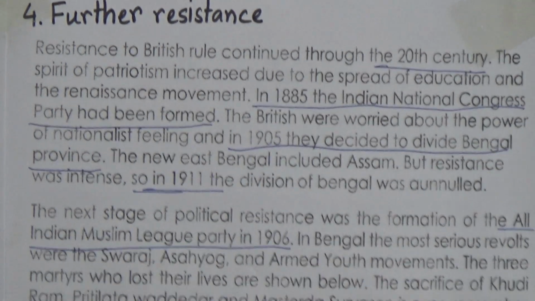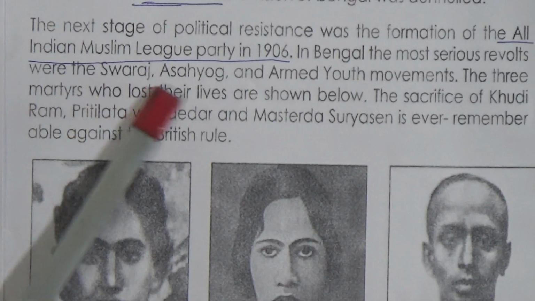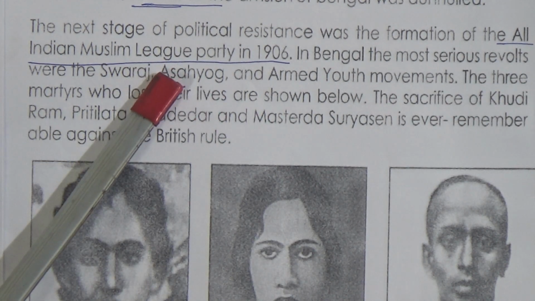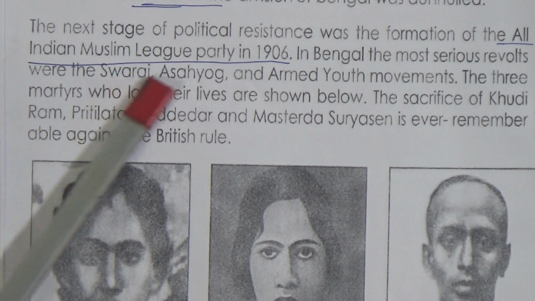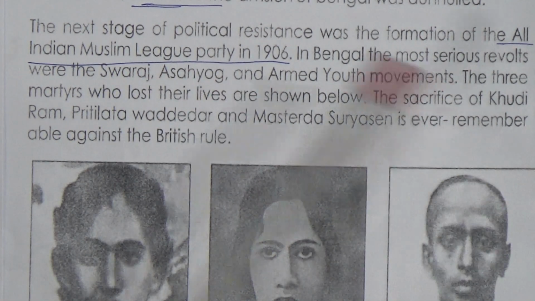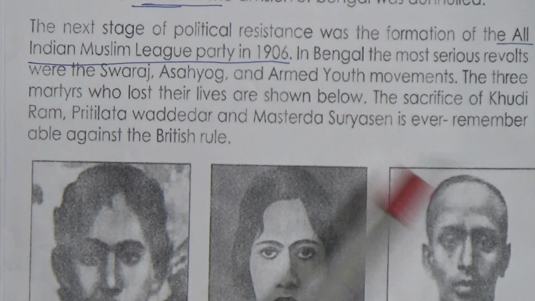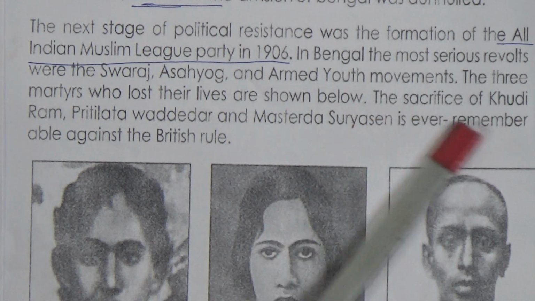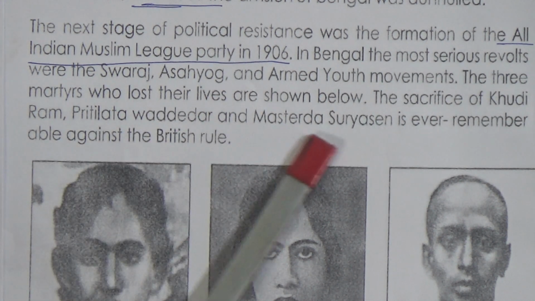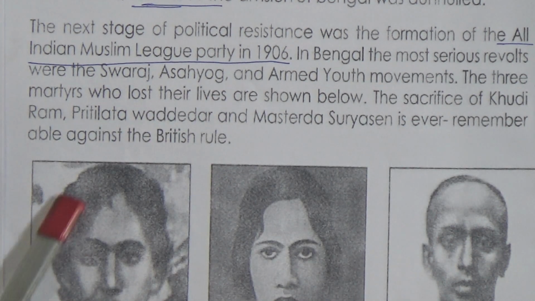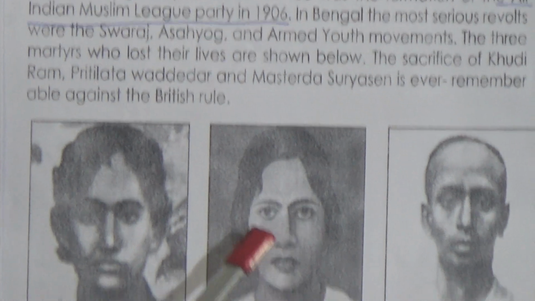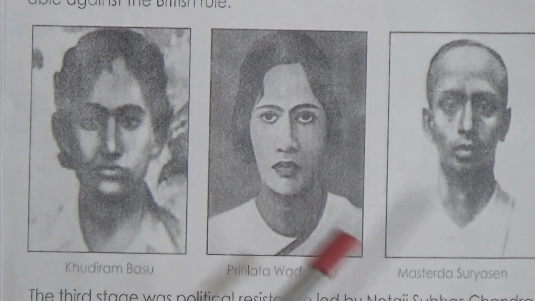And in Bengal the most serious revolts were the Swaraj, Swadeshi and Armed Youth movements. So these are the mentionable movements against the British East India Company. And the 3 martyrs who lost their lives are shown below. Now look, these are the martyrs, they sacrificed their lives to get the freedom of India. And the sacrifice of Khudiram, Pritilata Watadar and Master Surya Sen is ever remarkable against the British rule. So these 3 persons sacrificed their lives, they are the martyrs, to get the freedom of India.